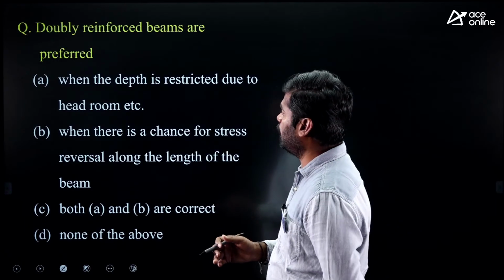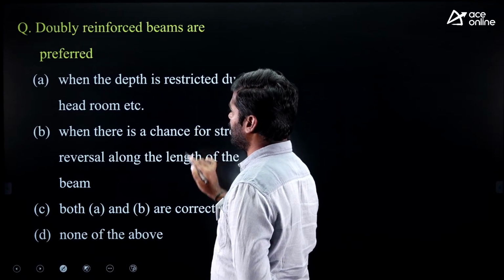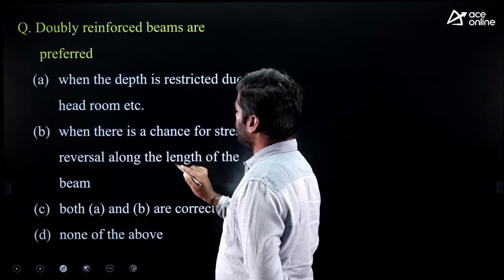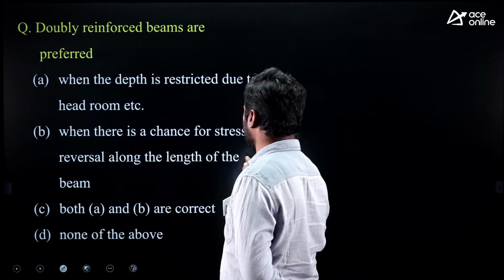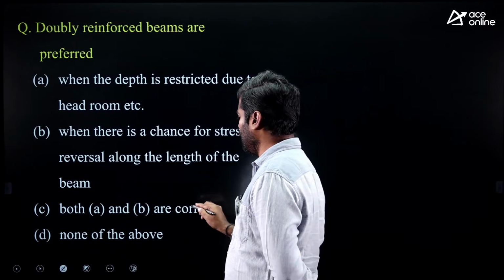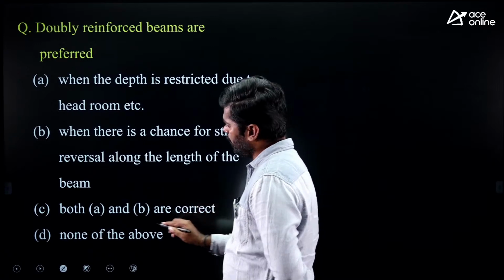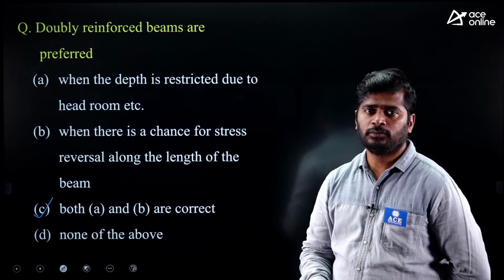Here, given options A, when the depth is restricted due to headroom, etc. Yes. B, when there is a chance for stress reversal along the length of the beam. Yes. C, both A and B are correct. D, none. Both A and B are correct.